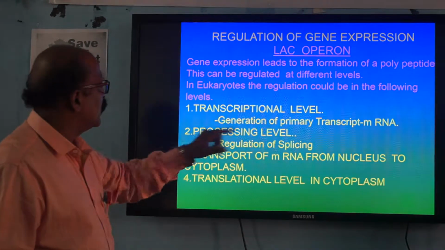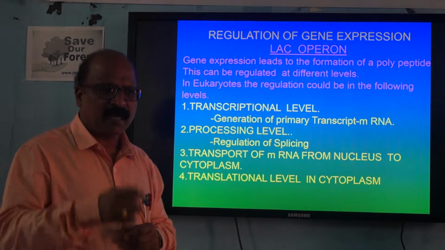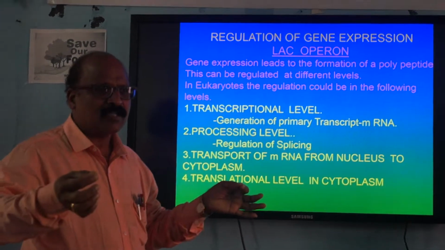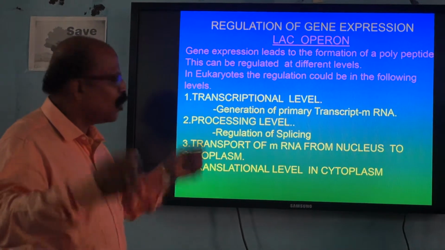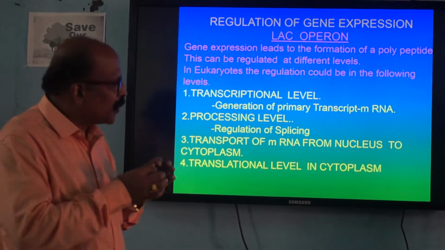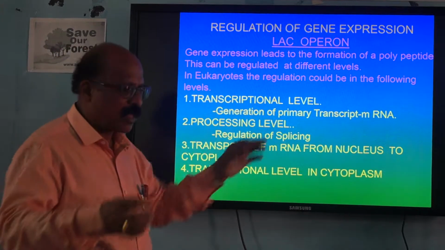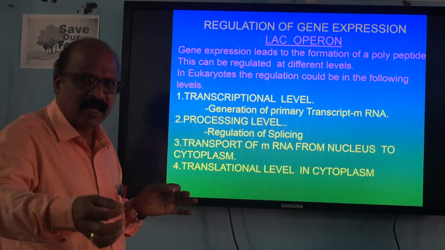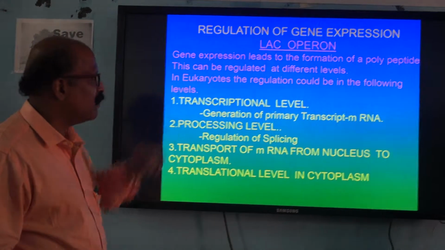Now the first one, the transcriptional level. As I already told you, the segment of DNA contains all the codes, and these codes will code for that particular protein, that is the enzyme. So to prepare mRNA at the transcriptional level, how much of the segment should be transcribed, what length of DNA should be transcribed, is decided here. This is the first level of control.